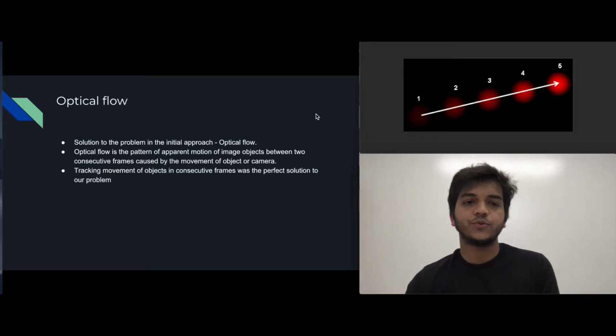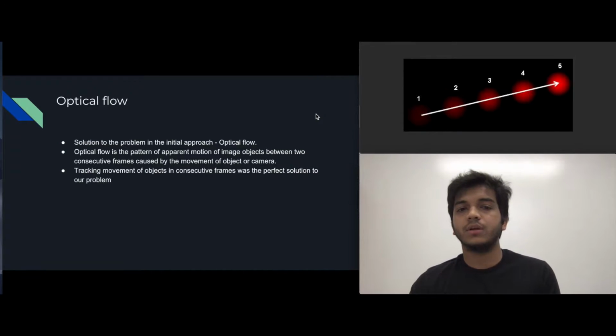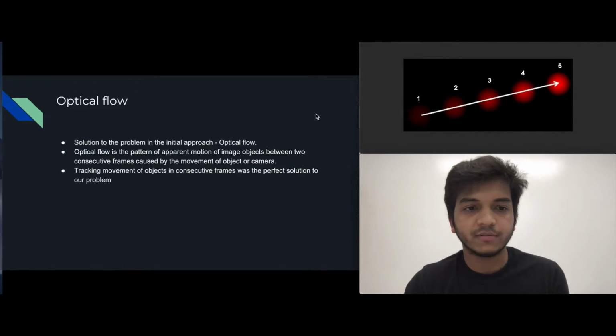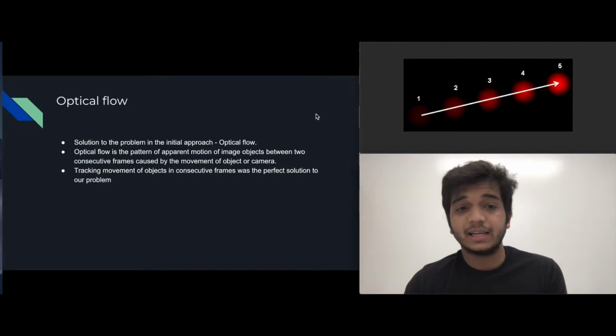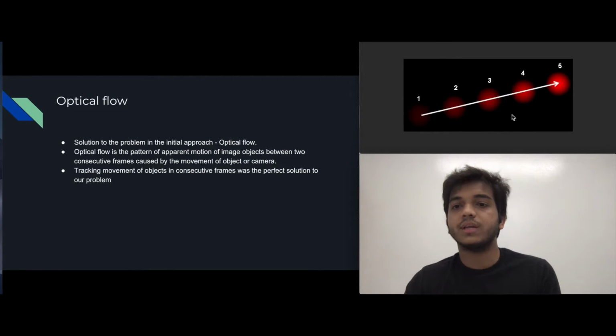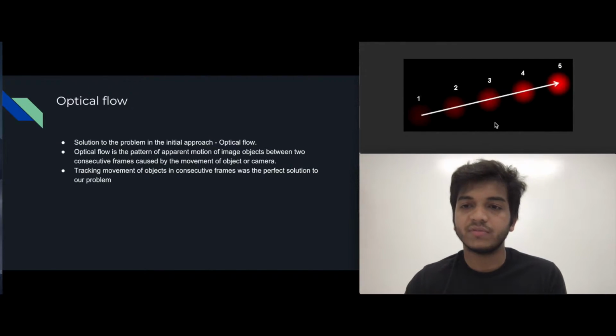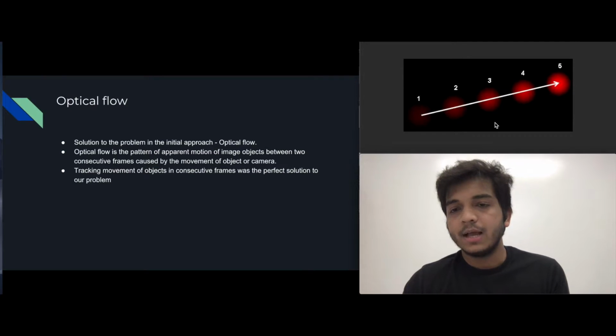While looking for a solution to the problem Aditya mentioned in the initial approach, we came across optical flow. Optical flow can basically be used to track the motion of an object through consecutive frames. For example, this image shows the movement of a red ball through 5 consecutive frames. Since the movement of an object would clearly be more if the speed was higher and less if the speed was lower, we thought that optical flow could definitely help us in tracking the speed of an object.